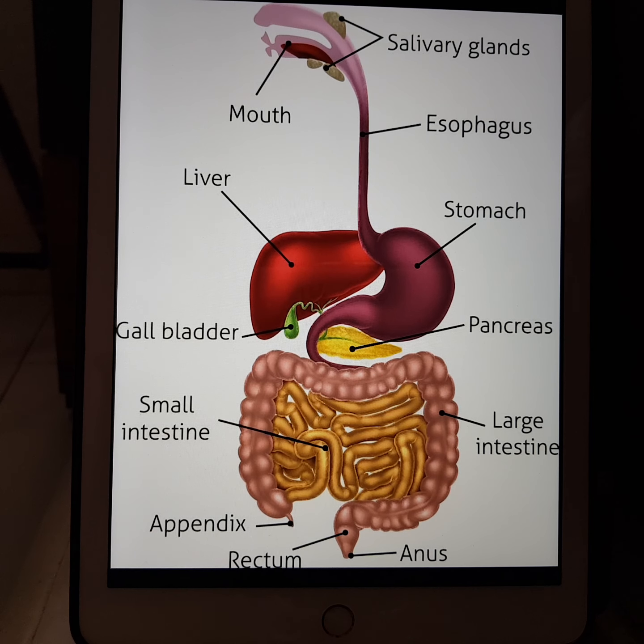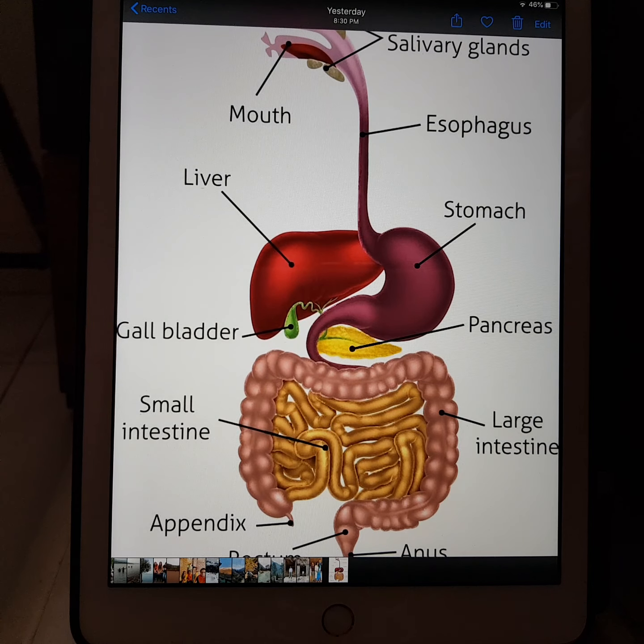Apart from these organs, there are various other glands which are associated with the digestion. Let us see these glands. There are salivary glands present in the mouth. There is the liver, which is reddish brown in color, and there is the pancreas, which is yellowish in color. These glands secrete digestive juices. They help in converting complex substances of food into simpler substances. The alimentary canal, along with all these associated glands, forms the digestive system.